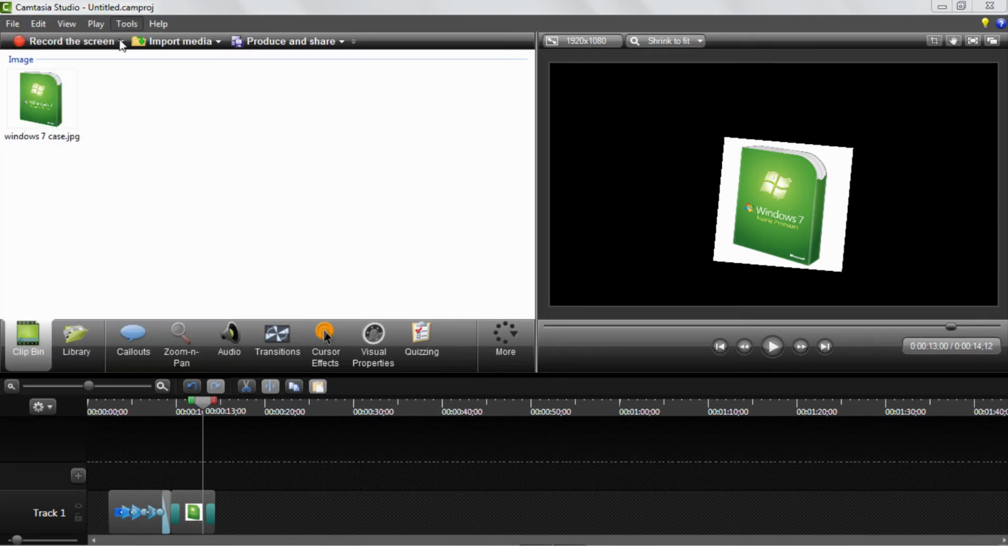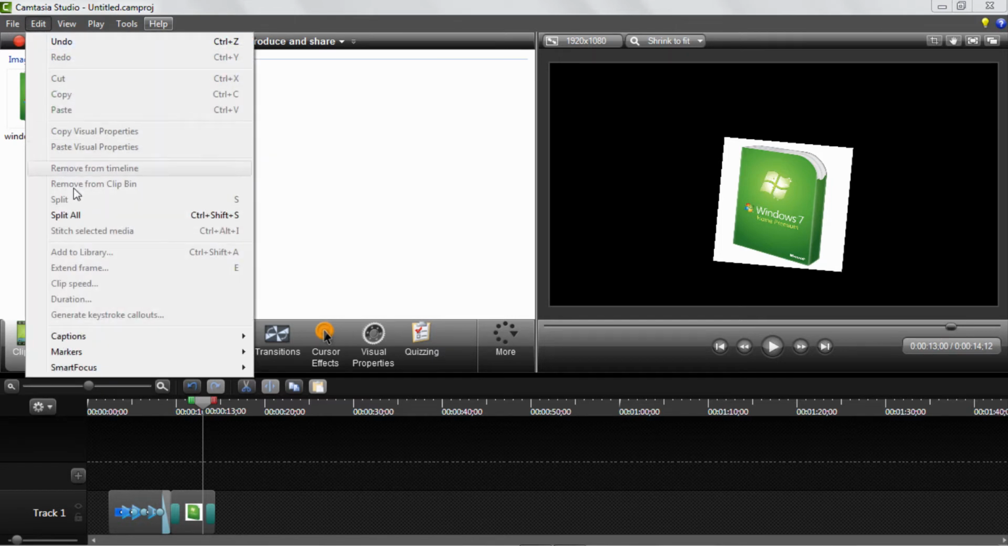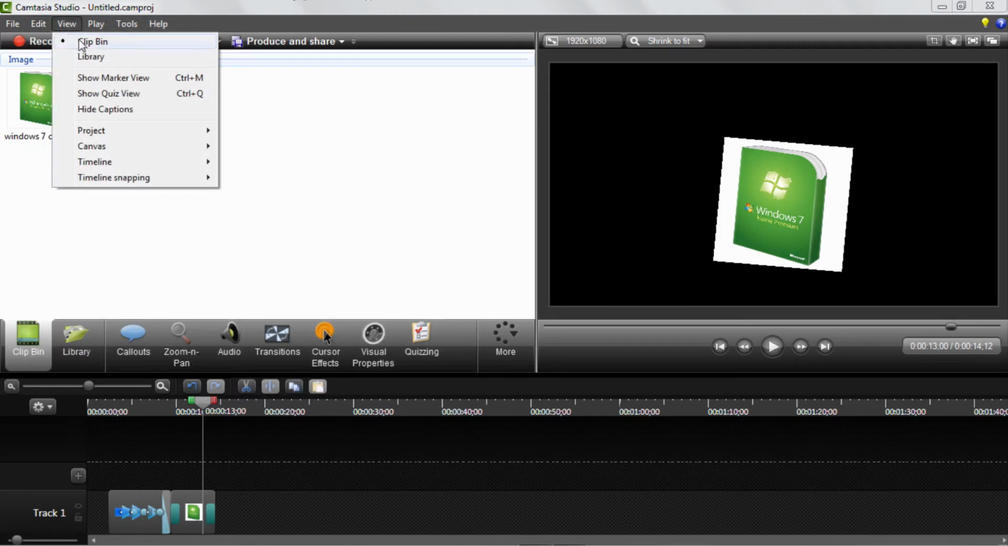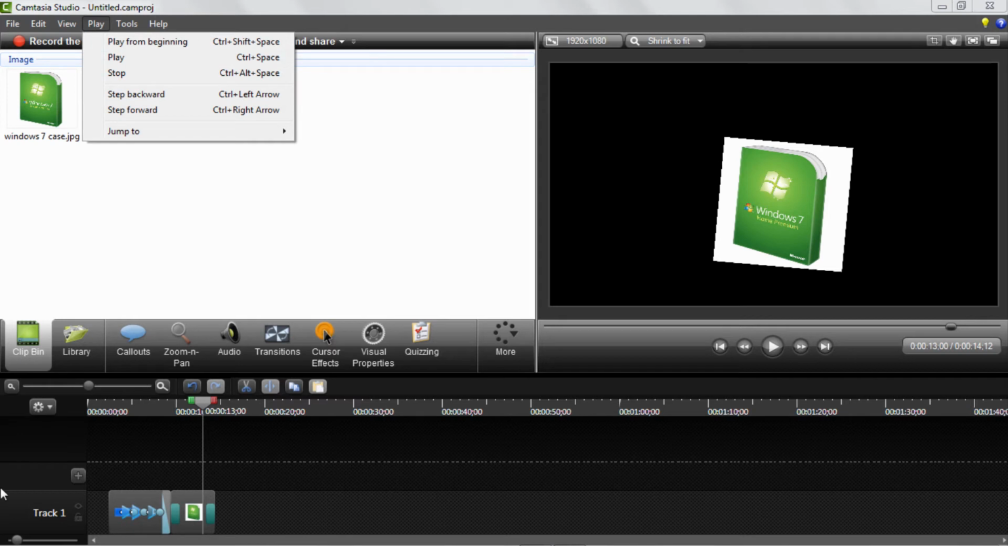Let me just go back. You have a bunch of tools which are already on your timeline. You have captions, markers, smart focus, which is already in this area anyway. And going on to view, you have project. You can adjust the view. For example, over here in your canvas, you can adjust how that looks. The timeline, you can zoom it in, zoom it out, but you can do that over here as well anyway. And just a bunch of stuff which is already easily accessed.